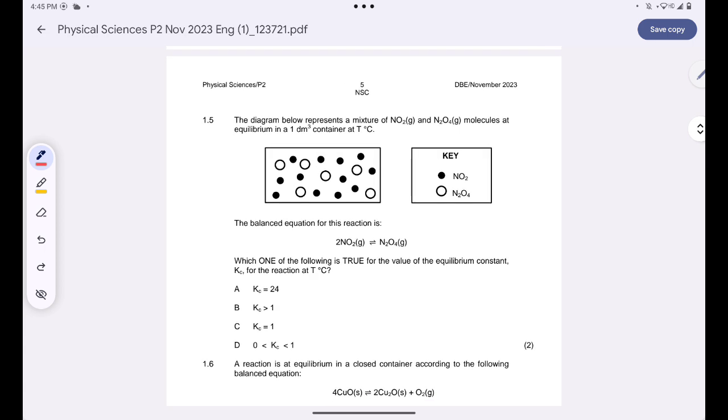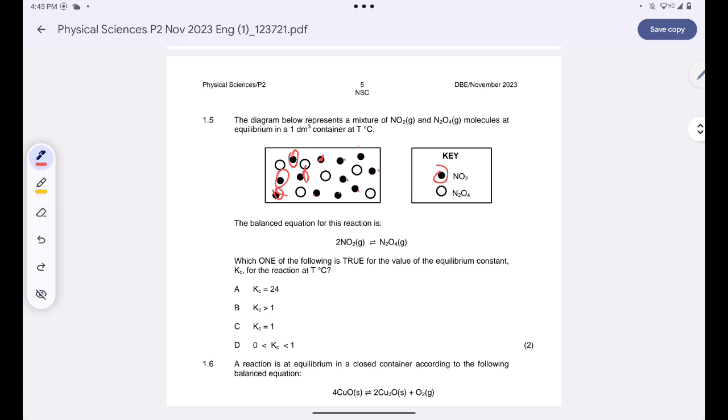We are told that the diagram below represents a mixture of nitrogen dioxide gas as well as nitrogen peroxide at equilibrium in a 1 cubic decimeter container at temperature T. We are given an illustration that shows the quantity of the NO2 molecules.